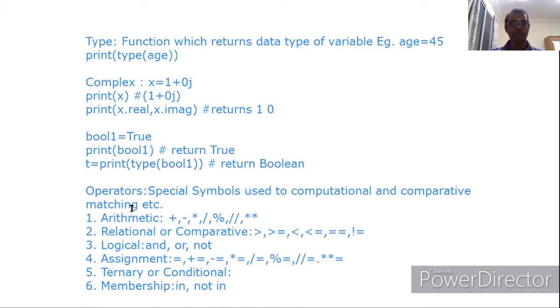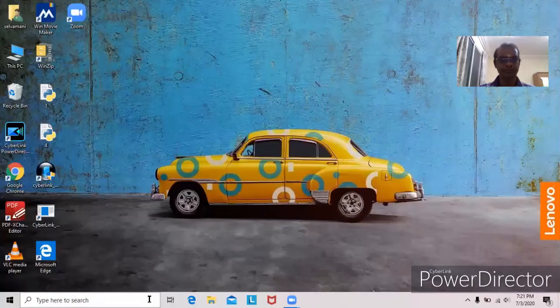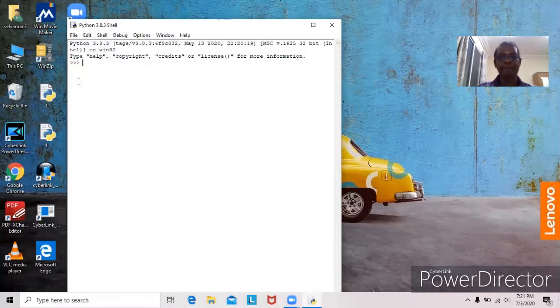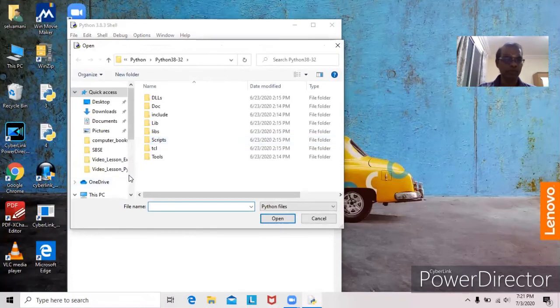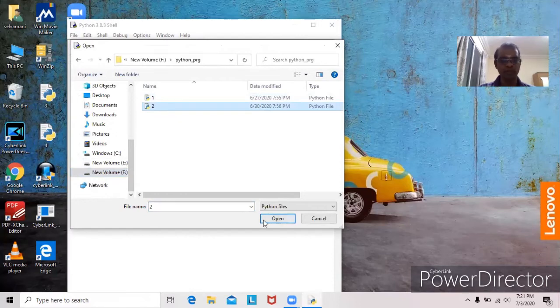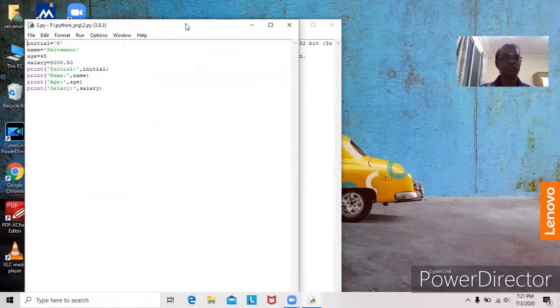Okay. Now as usual, I would like to open Python. Already in the previous lesson, we created one program called 2.py. I would like to open the same program. See, this is the program we wrote in the previous lesson.